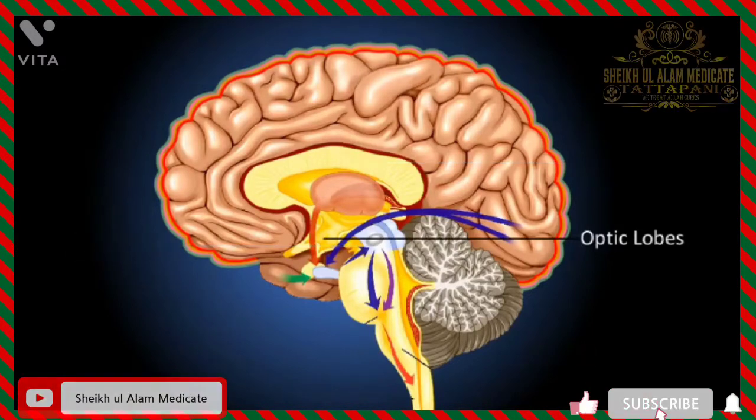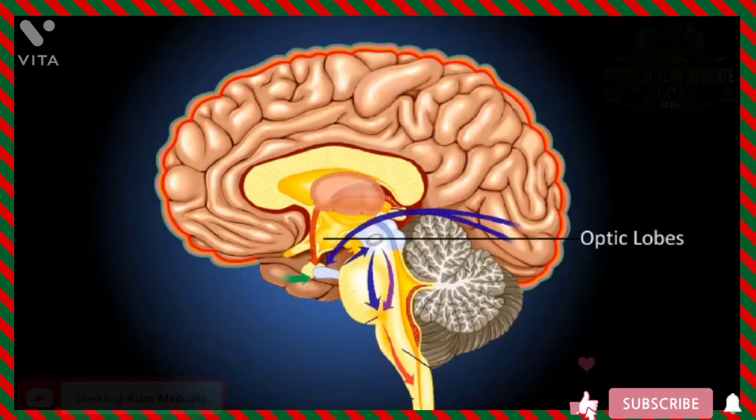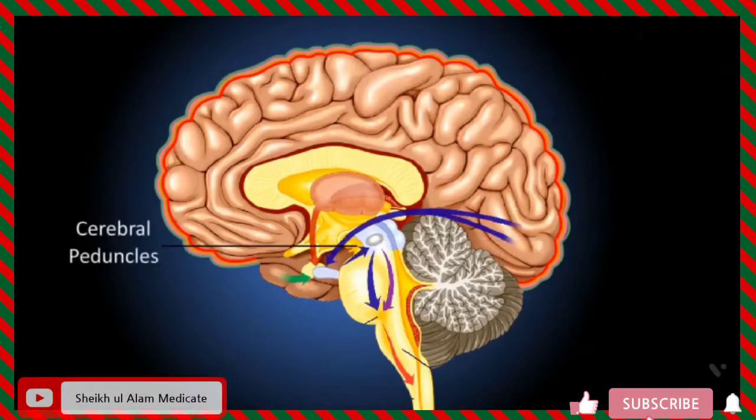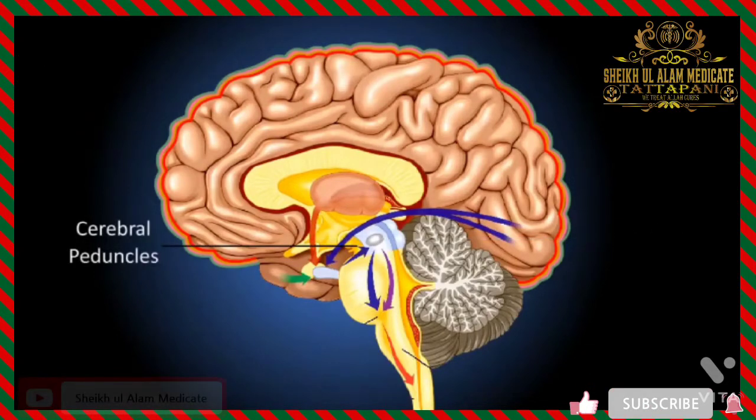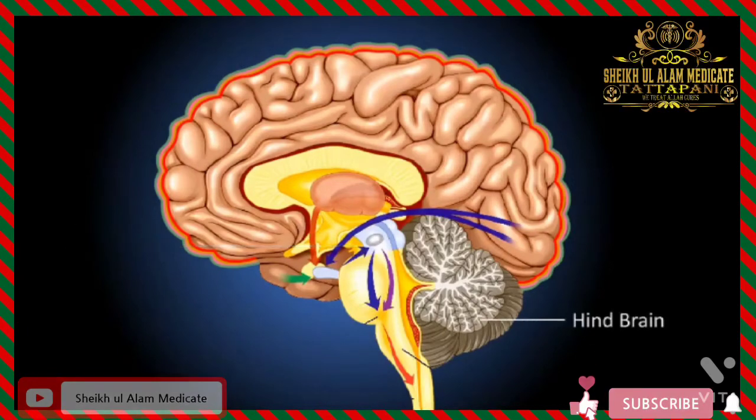Optic lobes are a pair of large-sized lobes present on the dorsal side. These control visual reflexes and auditory reflexes. Cerebral peduncles act as coordination centers between the hind and forebrain.